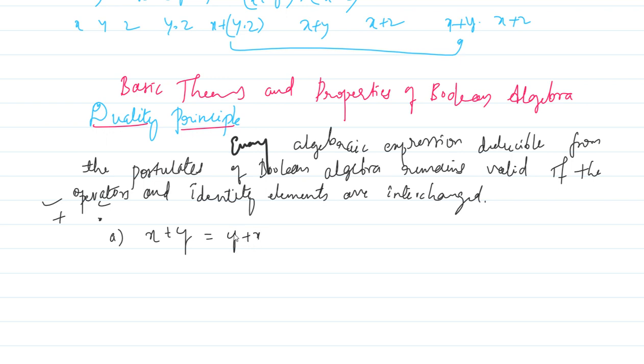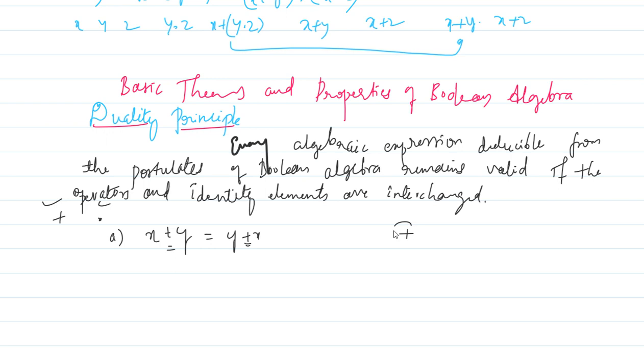What this duality principle says is that every algebraic expression deducible from the postulates of Boolean algebra remains valid if the operators and identity elements are interchanged. Here we can get the other expression. Here the operator is plus, and there are no identity elements in this expression, so leave that.